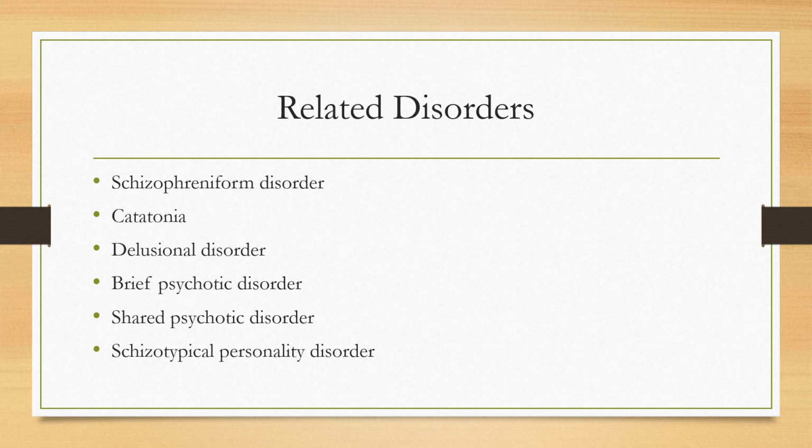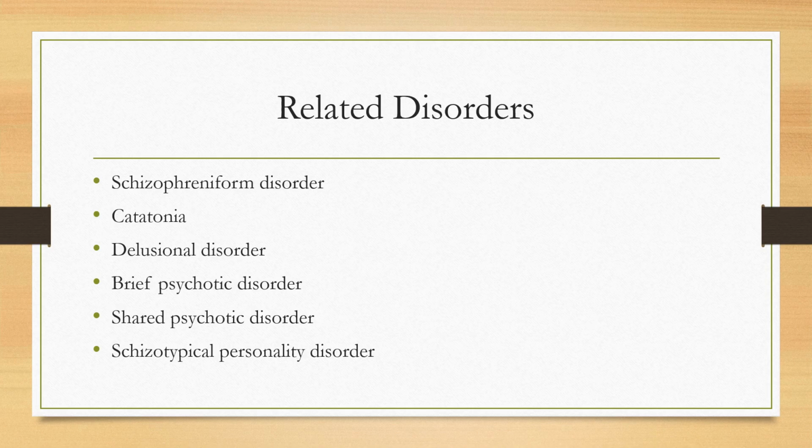Catatonia. This is characterized by marked psychomotor disturbance, which can be either excess motor activity, which is purposeless, or the opposite, with virtual immobility, and can have waxy flexibility with the immobility. Catatonia can occur with schizophrenia, mood disorders, and other psychotic disorders. Delusional disorder. This occurs when the patient has one or more non-bizarre delusions. The delusions are believable.